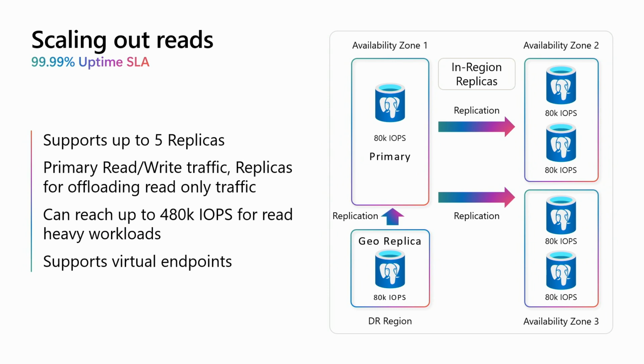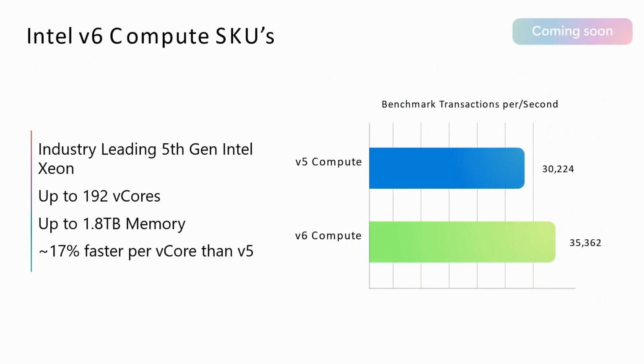So it's an example of, I guess, scaling up and scaling out to get really high IOPS. One other thing I'll mention about scaling up, coming very soon, is support for the Intel V6 compute SKU. This is using the 5th gen Intel Xeon. Now you can get up to 192 vCores, up to 1.8 terabytes of memory. And per vCore, it's about 17% faster than V5.